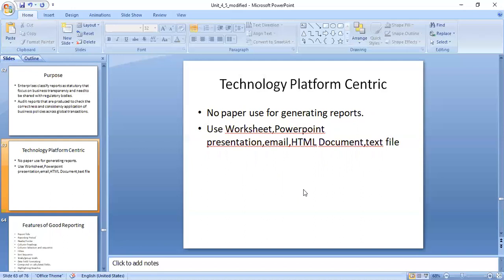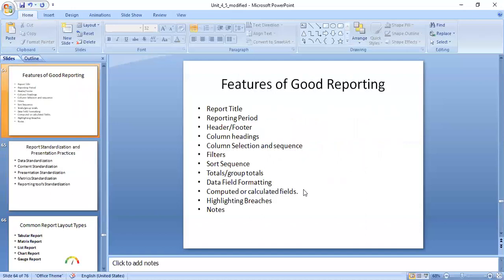So here, to prepare the reports, you are supposed to take the help of technology, electronic software like a worksheet, PowerPoint presentation, email, HTML document, text file, etc. This was your first topic of the fifth unit.